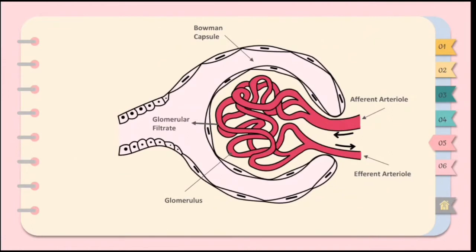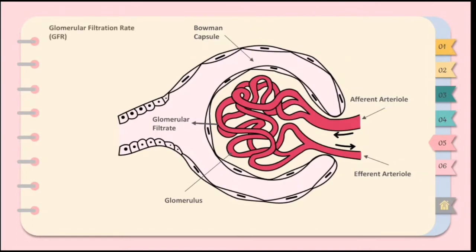However, the filtration membrane allows some substances but not others to pass from the blood into the Bowman's capsule. Water and small solutes readily pass through the openings of the filtration membrane, but blood cells and most proteins, which are too large, do not enter the Bowman's capsule. Consequently, the filtrate contains no cells and little protein.